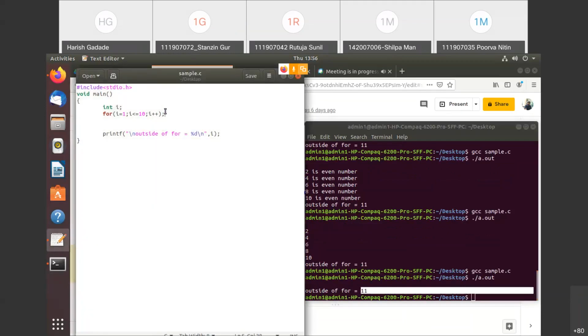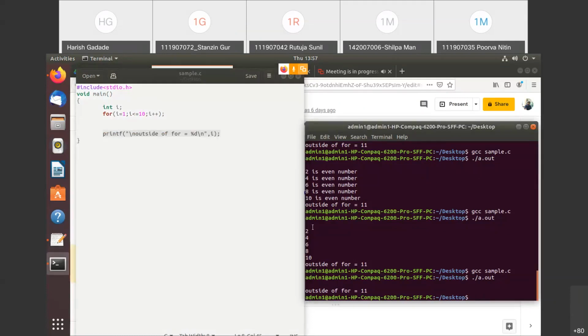It means because of this semicolon, it is saying i equals to 1, and it is checking whether i is less than or equal to 10. So it is true. There is no body for this for loop, so simply it will increment it by 1. Again that i becomes 2. Again it will check, this is true. Again it will increment, i becomes 3. Again the condition is true. Again it will go 4, 5, 6, 7, like this. So this condition is false for 11. And whatever is the final value of that i, that will be printed over here, right? So this is the working of for loop.